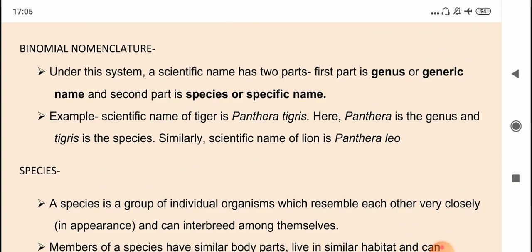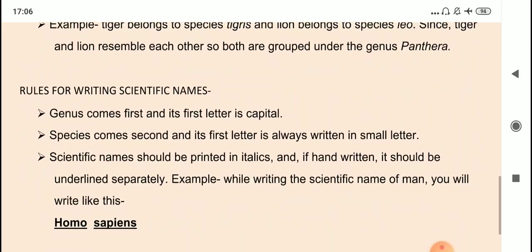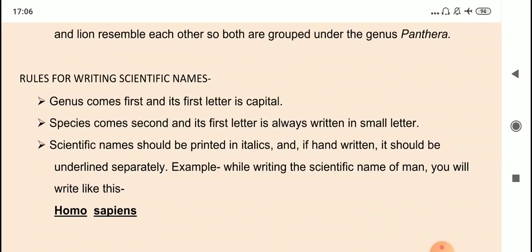Now this you are seeing as a document and it is in printed form, so here I have written the scientific name in italics. When you write down a scientific name in your notebook, then you will write it down normally, but you will underline genus and species separately. Alright, so let us see the rules one by one. Genus comes first and the first letter is capital. Species comes second and its first letter is always written in small letter. Children, you have to remember these rules and you have to apply them while writing scientific names.